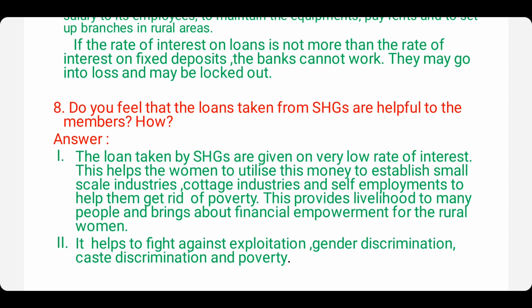The loans which are offered to the SHGs at low interest help the women at the downtrodden level, in an illiterate locality in the remote areas of the country. It helps them to come to the mainstream, helps them to come to a higher level through the money they earn through the self-employments or through the small-scale or cottage industries they establish by getting loans from the bank.